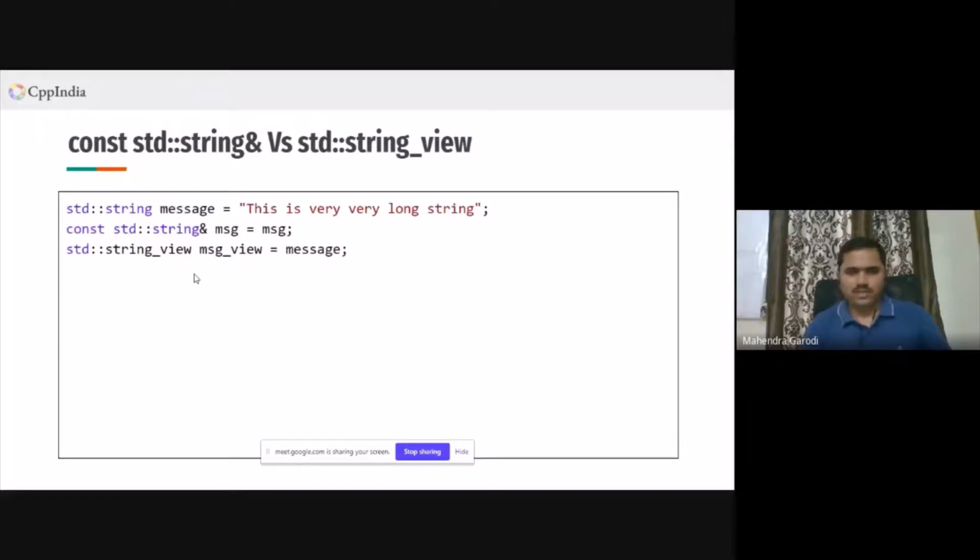Now let's look into one more interesting problem. Again, here is a long string, and there are these two variables I have created. One is a const string reference, and another is a normal string view. Now let's say I've made some changes to this message and assigned it. I'm trying to print this message now. This is basically the const std::string&. What do you think will get printed?